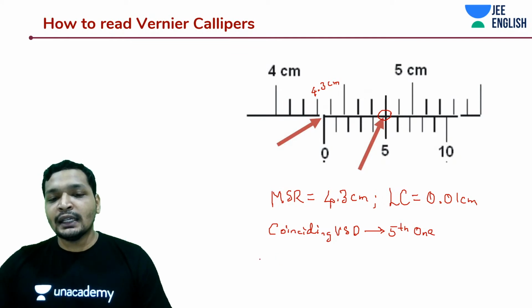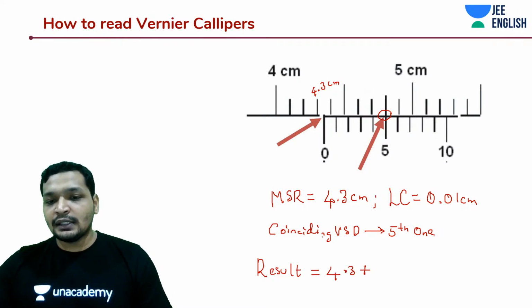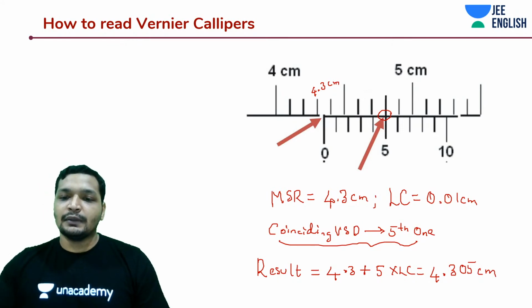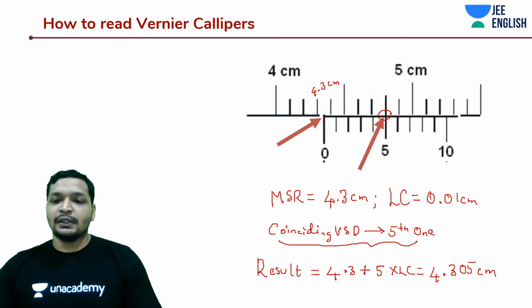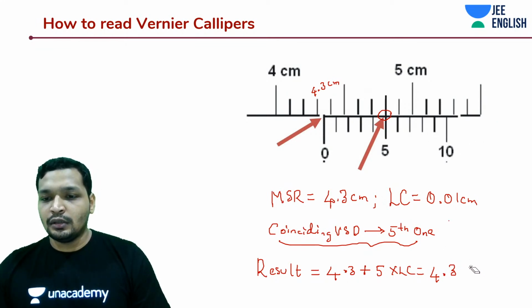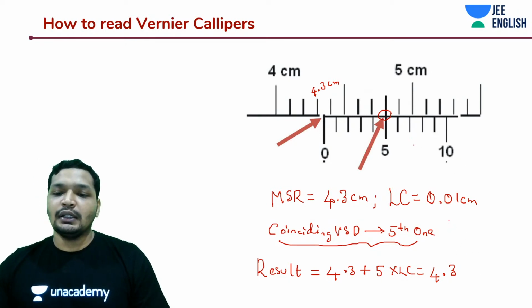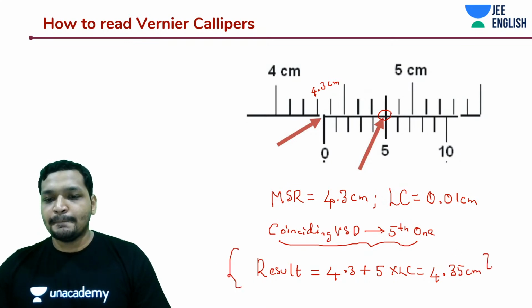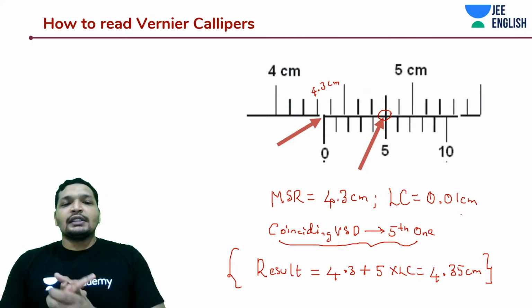So what is your reading then, your measurement or result? Let's write it down as result. Result is nothing but 4.3 centimeters plus the coinciding Vernier division into least count. That is 5 into least count. How much is the least count? 0.01. So your reading is going to be 4.305 centimeters. I'm sorry, 4.35 centimeters. Simple. So that is all you have to do, guys. This is how you read Vernier calipers.